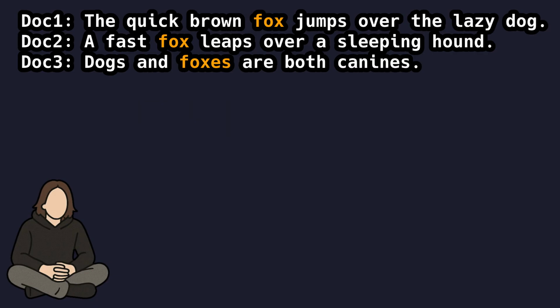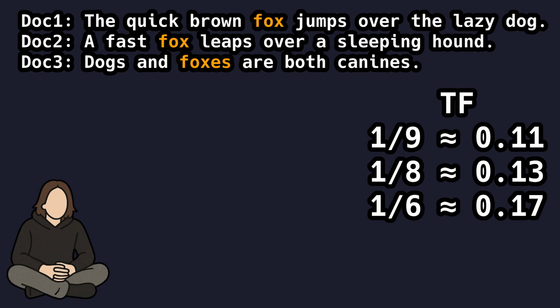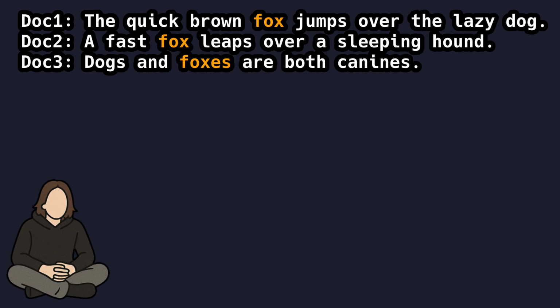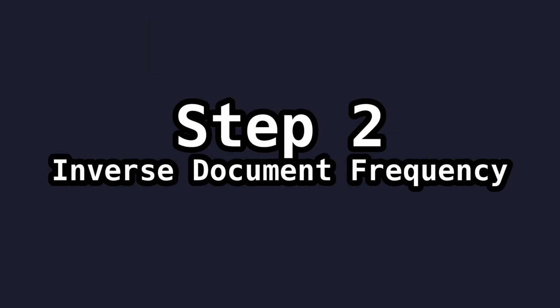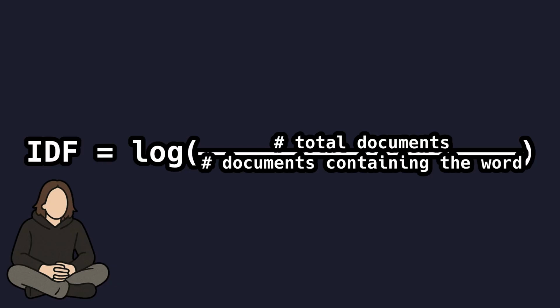To calculate TF, you need to divide the number of occurrences by the number of words. TF tells us fox is most important in document 3, relative to its length. But that's only half the story. Inverse document frequency, IDF, penalizes words that appear everywhere. The formula is IDF equals logarithm of number of total documents divided by number of documents containing the word.